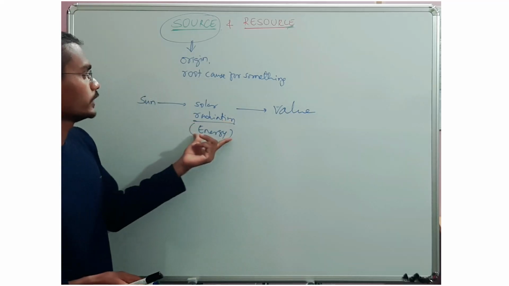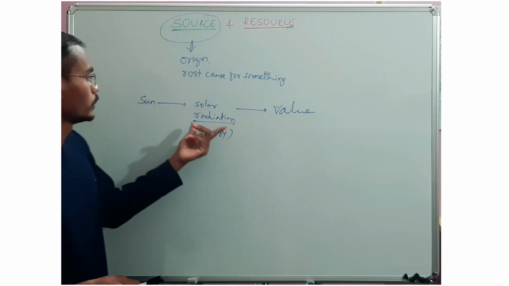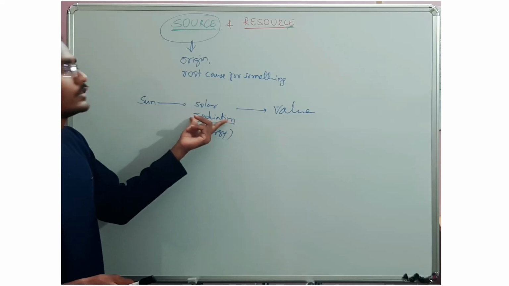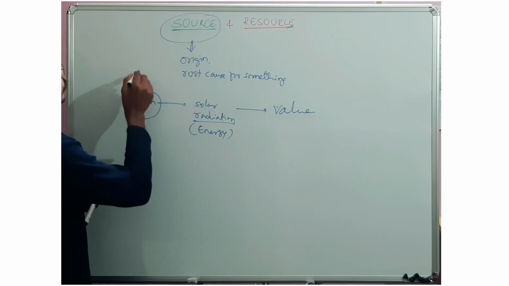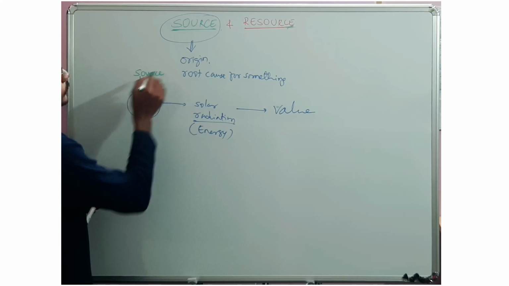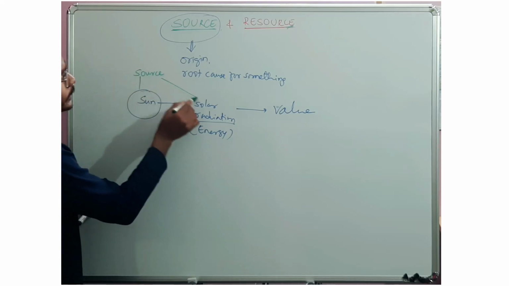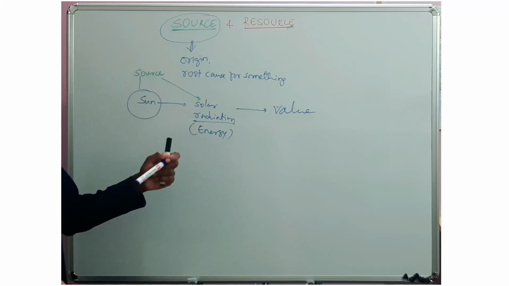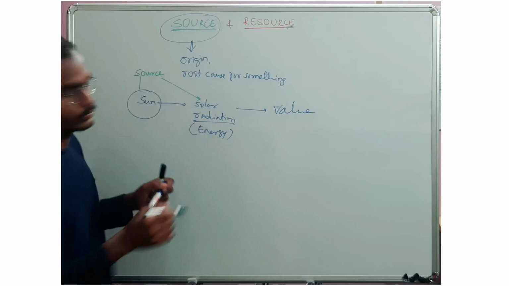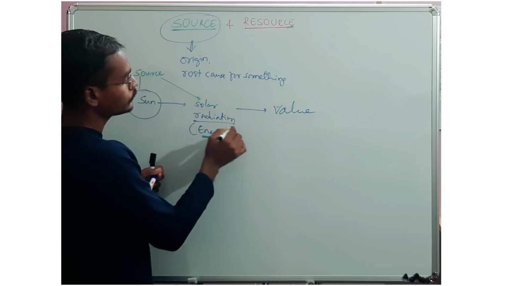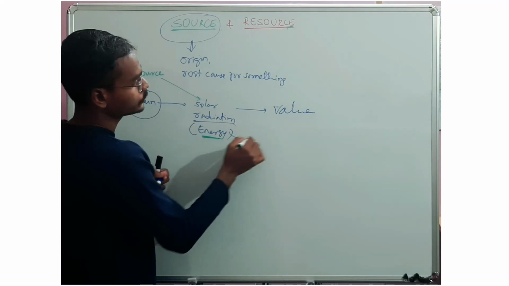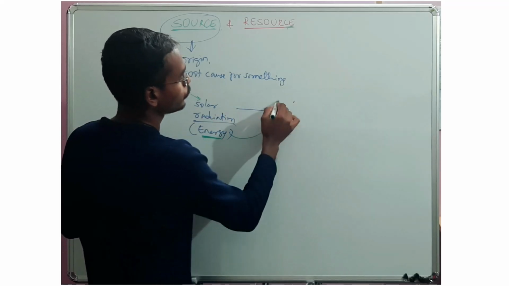Solar radiation giving energy is value to humans. Then what is the source for the solar radiation? The sun is the source. From this source we are getting solar radiation, that is energy. This is a resource. Why? Because solar radiations are giving energy to humans.